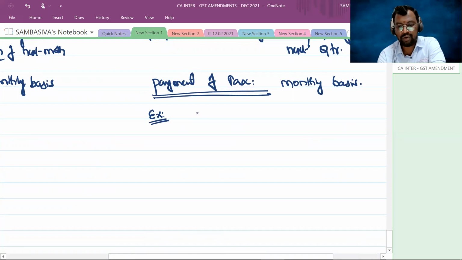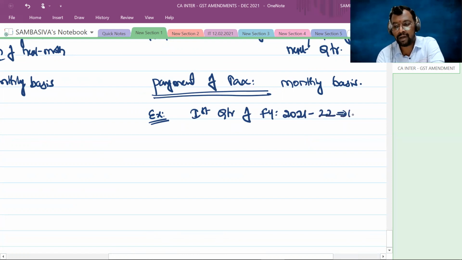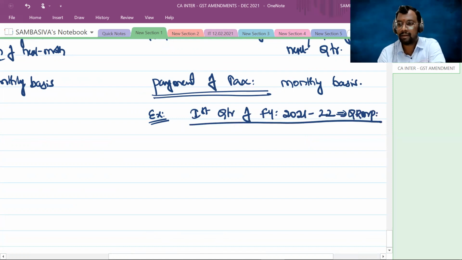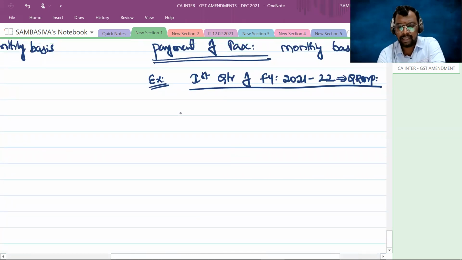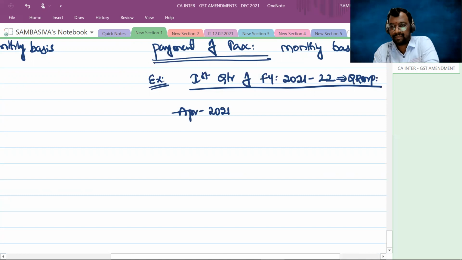Sir, for the first quarter of financial year 2021-22, I have opted for the QRMP scheme. So the first quarter means the first month is April 2021. Now the tax liability of this April 2021, I have to discharge.